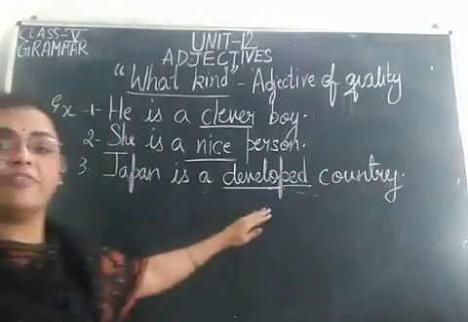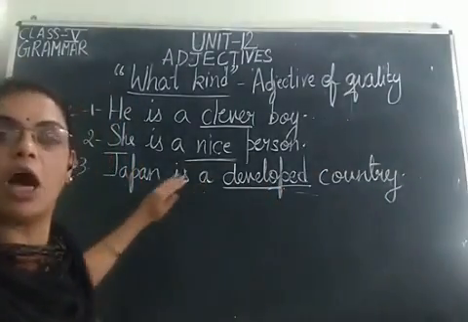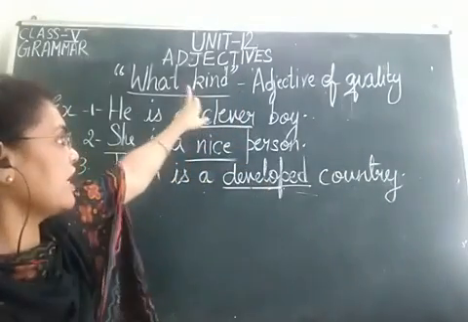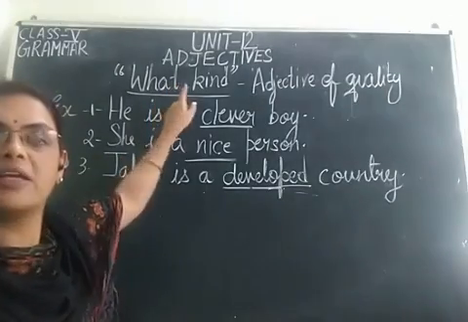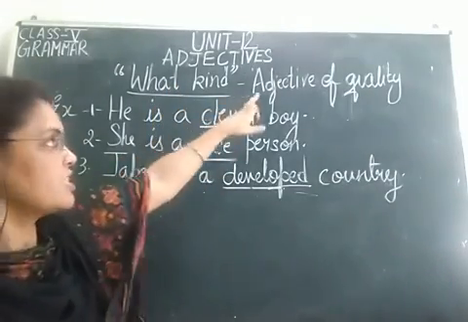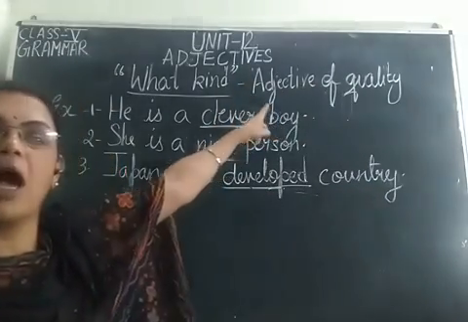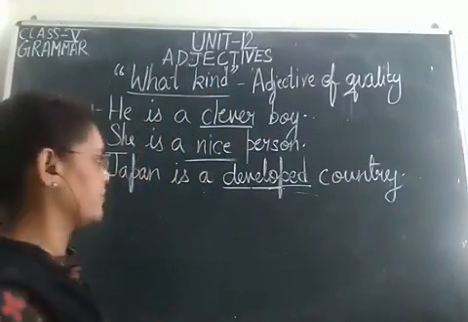Now the adjective is developed. Now what kind of a country is Japan? Developed. So we are getting the answer by what kind. और जिससे भी हमको मिलेगा what kind of answer बेटा वो कौन सा adjective होगा? Adjective of quality.